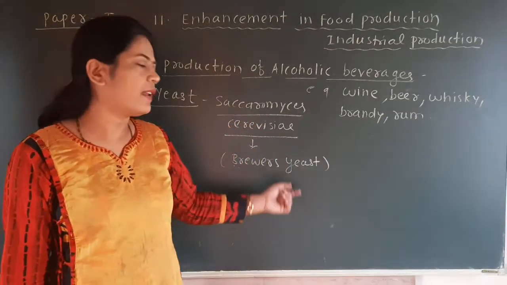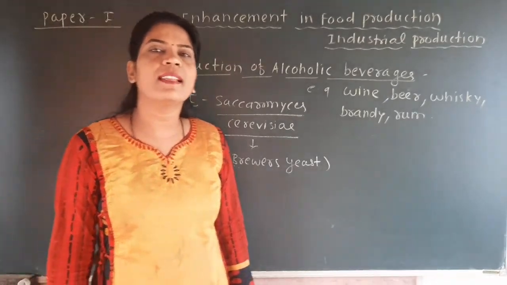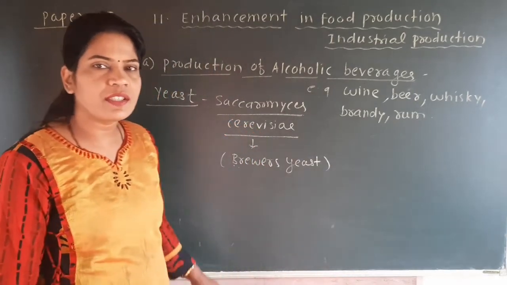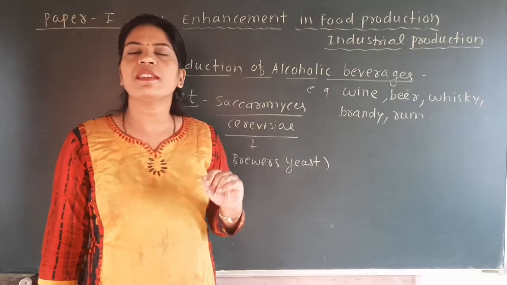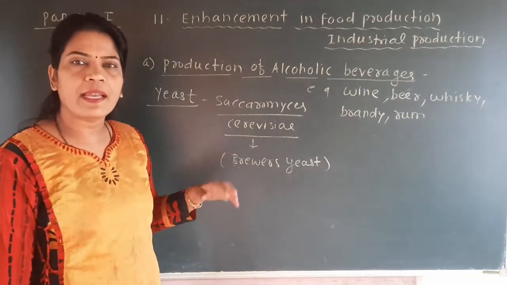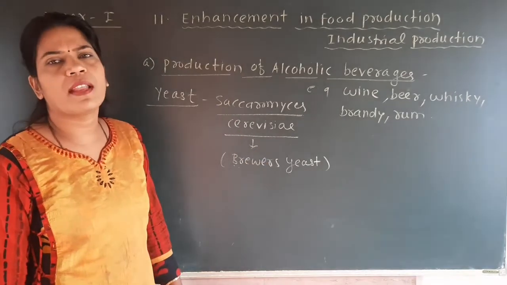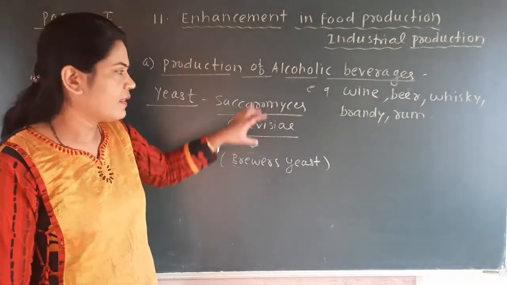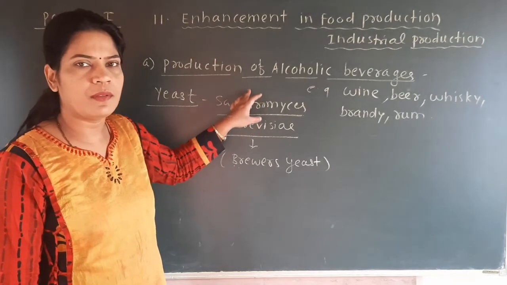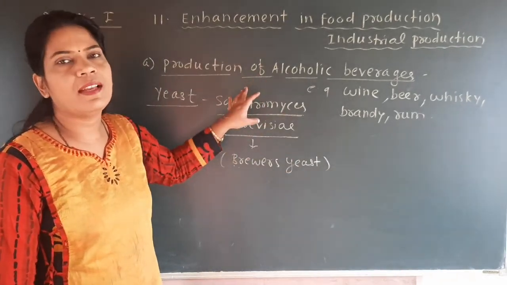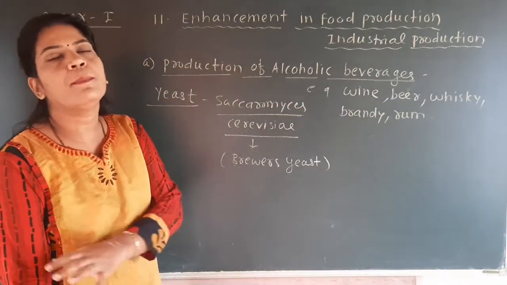So here the name is given as the brewer's yeast. If the question is asked to give the name of the brewer yeast, then the answer is Saccharomyces cerevisiae. And if the question is asked to give the name of the baker yeast, then the same species is involved there, Saccharomyces cerevisiae. So this Saccharomyces cerevisiae is a yeast which forms the bakery product as well as the alcoholic beverages. Okay, so it is an important thing.